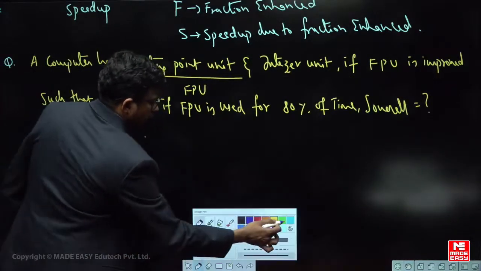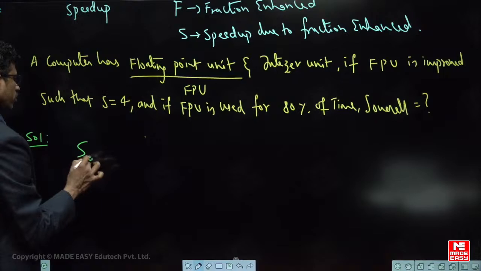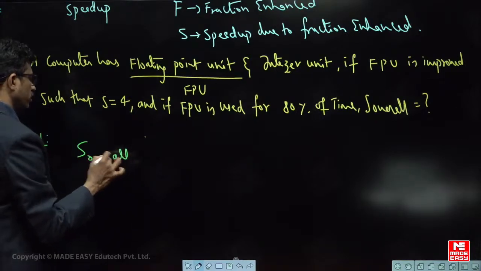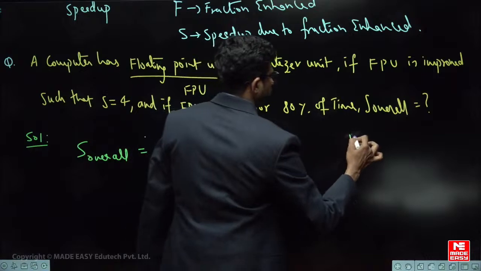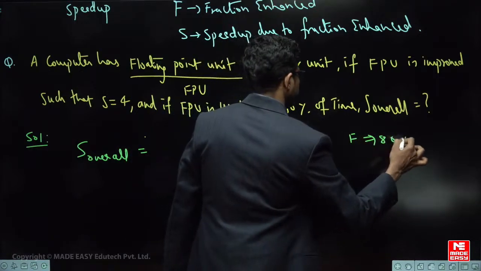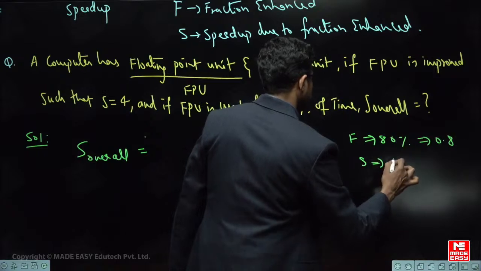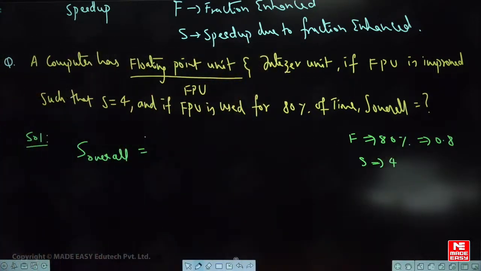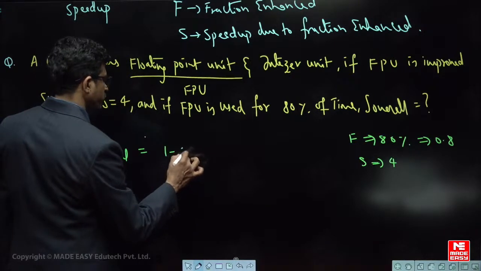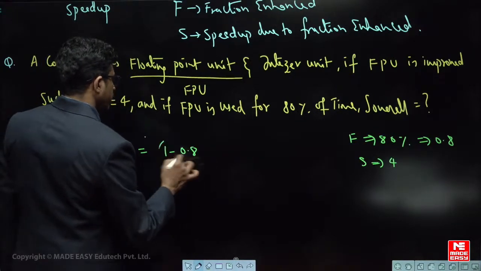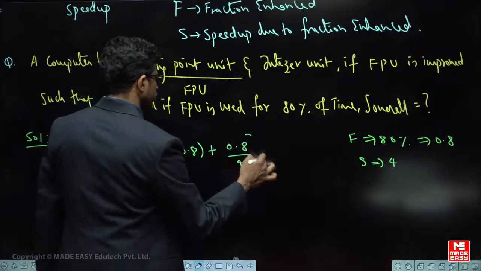What is the answer? This is the question, right? So solution. What is the answer here? So S overall. What is S overall? Very simple. What is fraction enhanced? F is equal to 80%. 80% means we can write it as 0.8. And what is the speed up due to that improvement of the floating point unit? That is 4. So simply (1 minus f plus f by 4) whole inverse, that is (1 minus 0.8 plus 0.8 by 4) whole inverse.